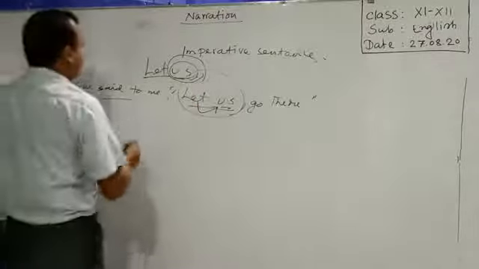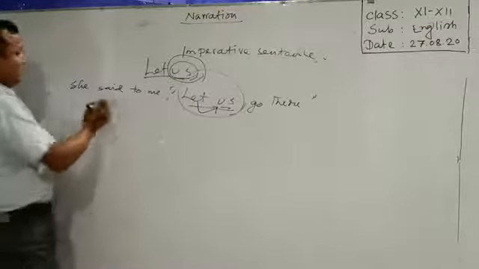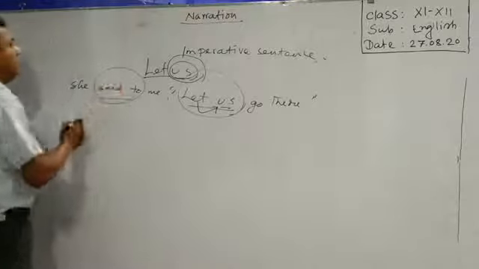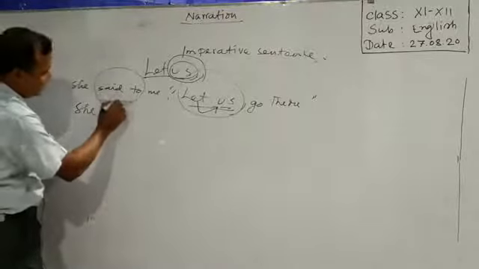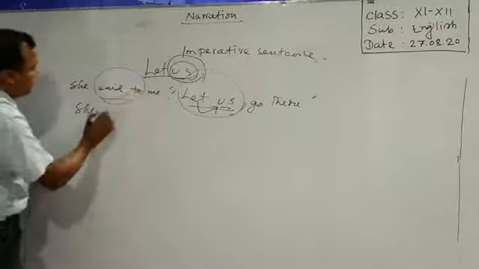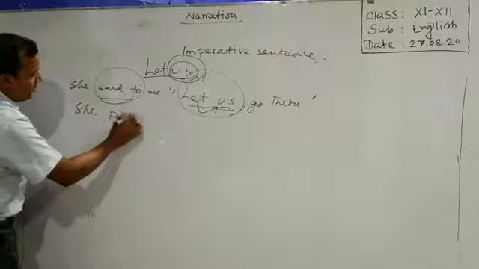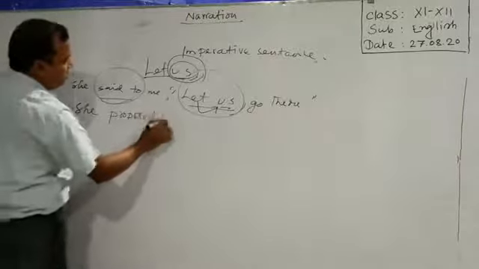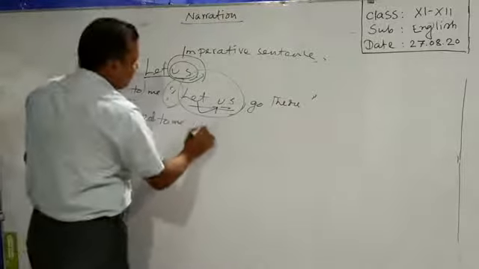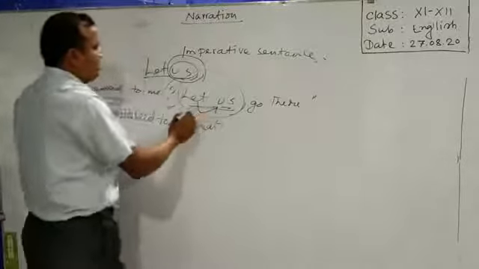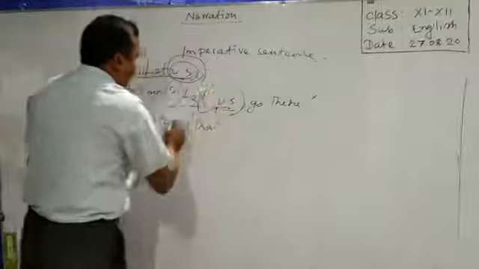So we have to change the said to here using proposed. She proposed, and you have to use to after proposed. Proposed to me. What you have to use here? That as connector, that. Then let will be removed.